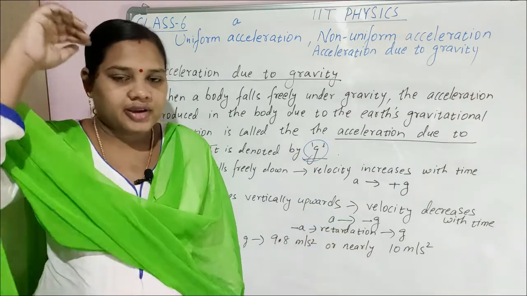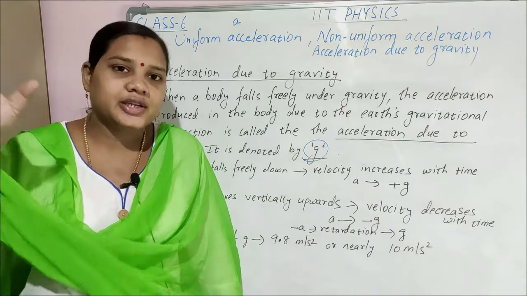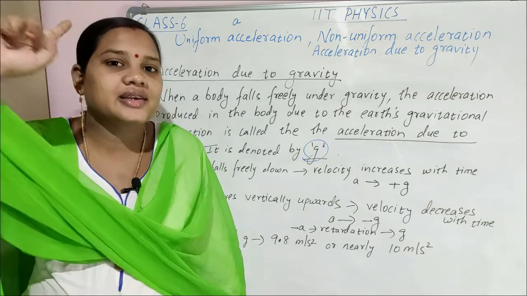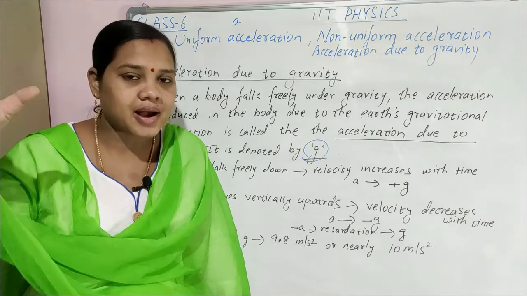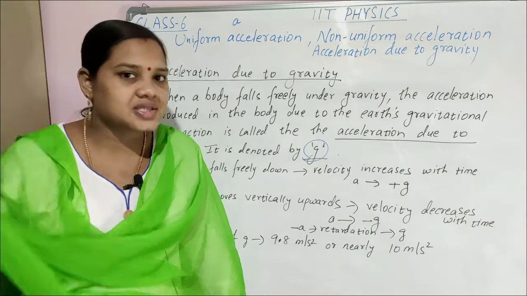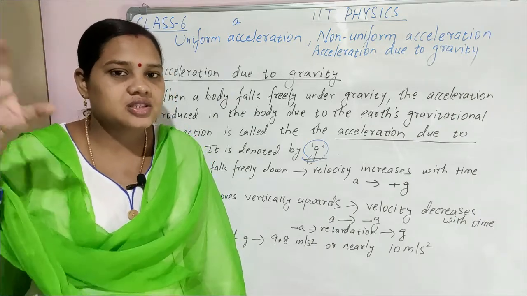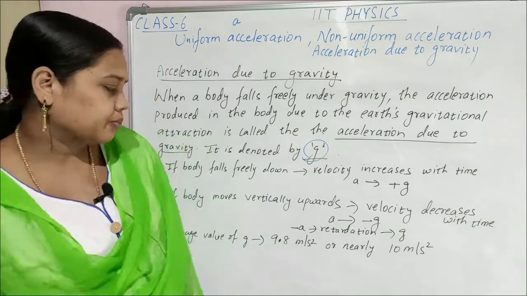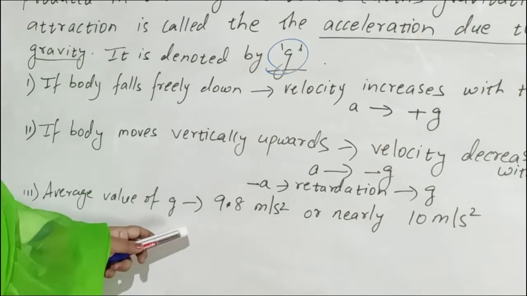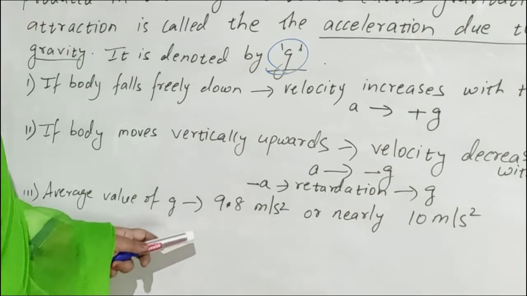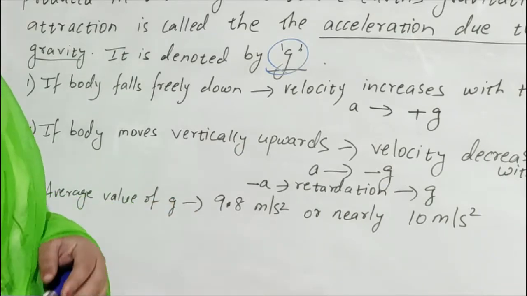You take a ball and throw it up, its velocity continuously decreases with time. A time will come when it reaches its maximum height. At that place it will lose its complete velocity, it becomes zero, and again comes down. The average value of g is 9.8 meter per second square, nearly 10 meter per second square.